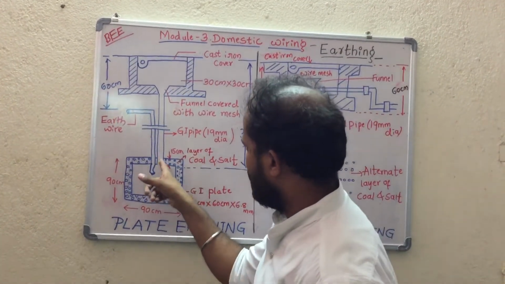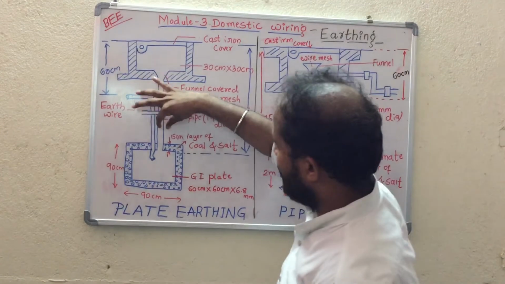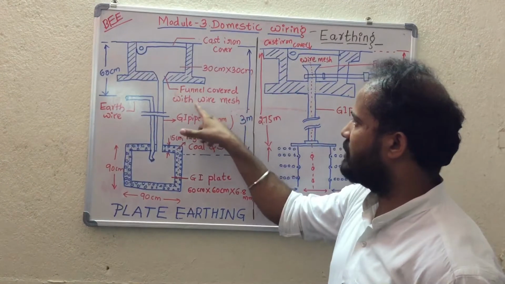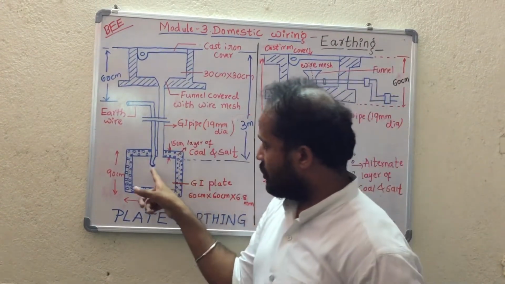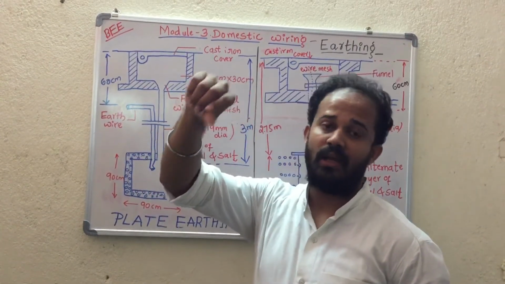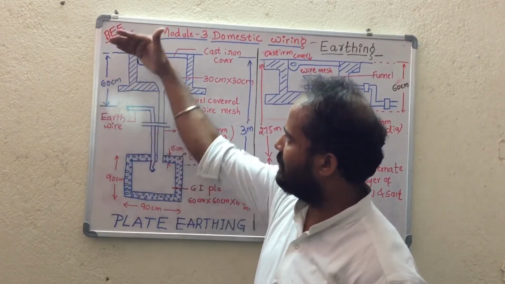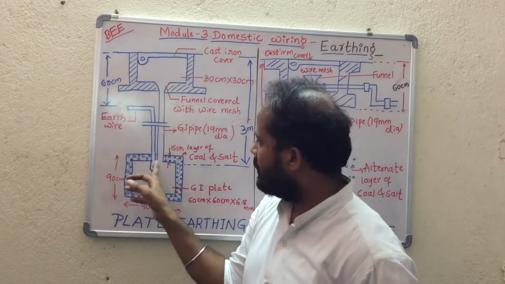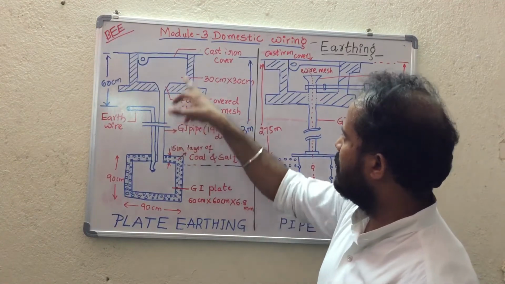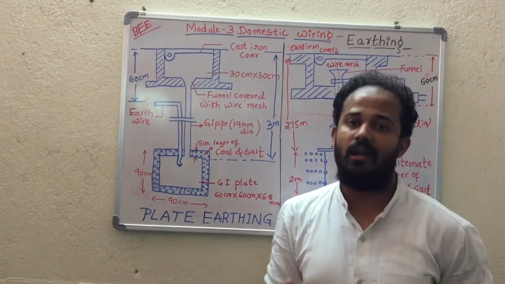And to that plate one connection is taken through a GI pipe of 19 mm diameter. This is a GI pipe and it is connected to a funnel. Here it is been mentioned clearly, funnel covered with wire mesh. Clear? So to take the connection from this plate to the equipment or board where we are supposed to put earthing connection, that wire we call as earth wire, and it is at a depth of 60 centimeter from the earth surface. Clear? So this particular pipe, GI pipe with the funnel covered with mesh wire, is used to pour the salt water frequently to maintain earthing effectively and efficiently.